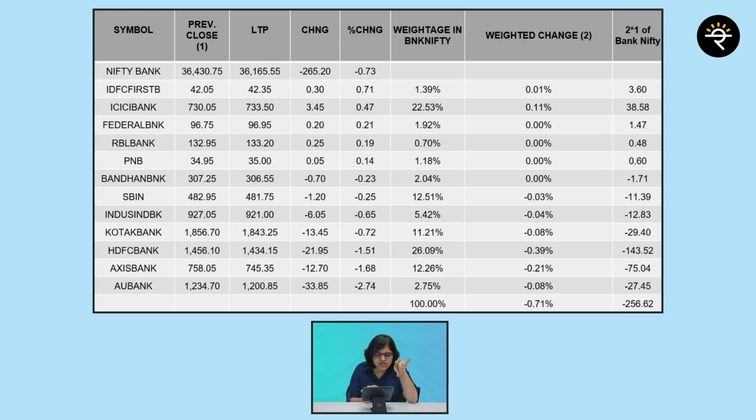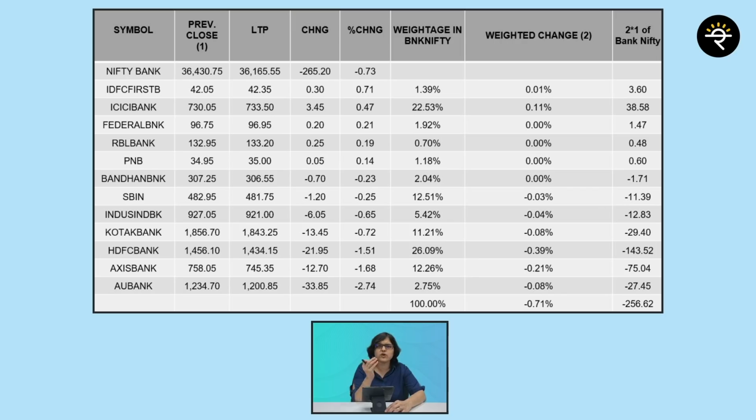Now, what is the change between these two figures? The change is 265.20. But this is what we are going to establish, how this 265.20 comes into place. And the percentage change between these same two figures is 0.73. We are also going to establish how this 0.73 came up with the help of all these 12 data points.